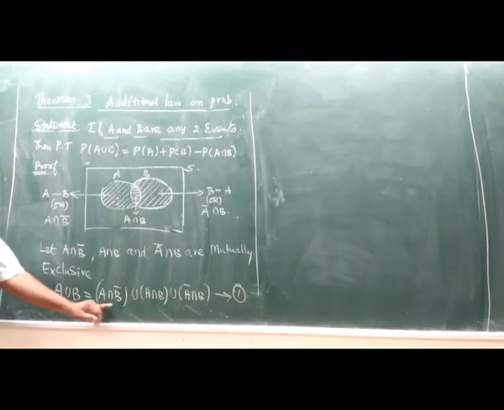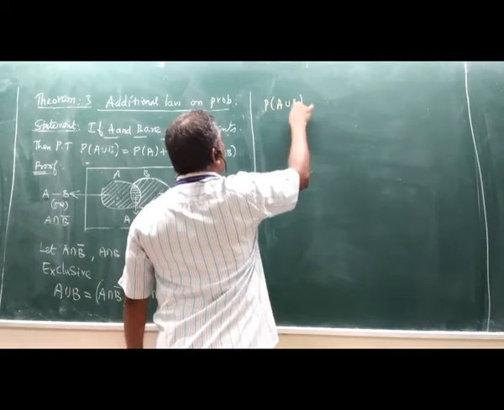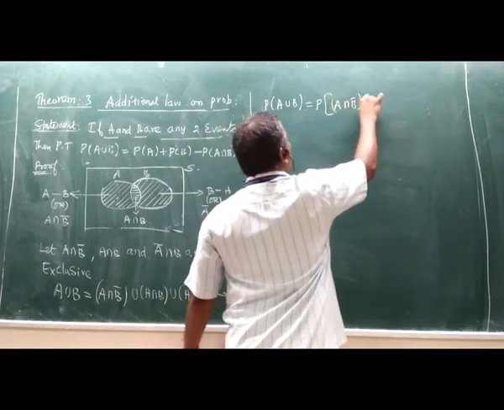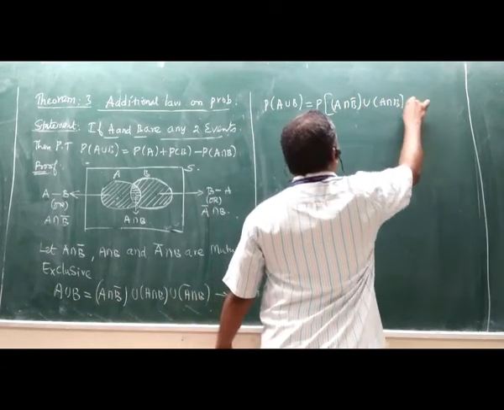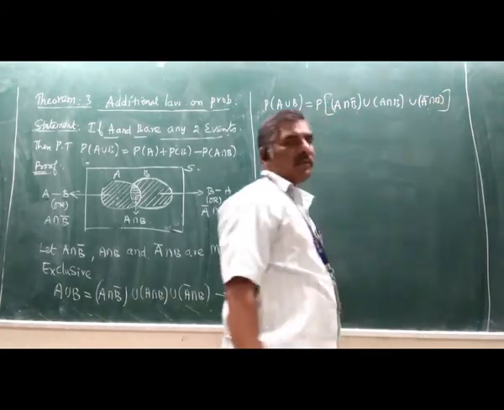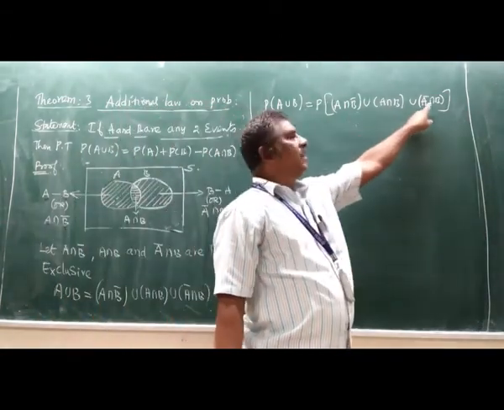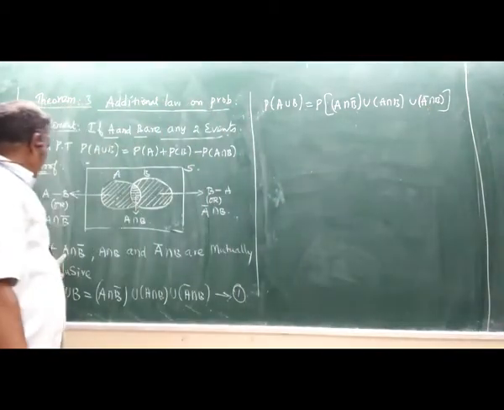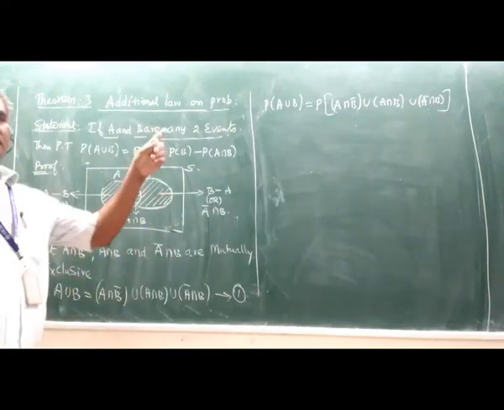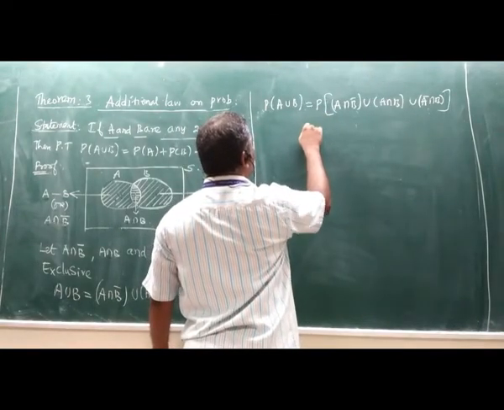Now taking the probability on both sides, probability of A union B equal to probability of A intersection B bar union A intersection B union A bar intersection B. We know that these three parts are mutually exclusive. So here I mentioned that A intersection B bar, A intersection B and A bar intersection B are mutually exclusive. By axiom 3, we can write that right hand side as,